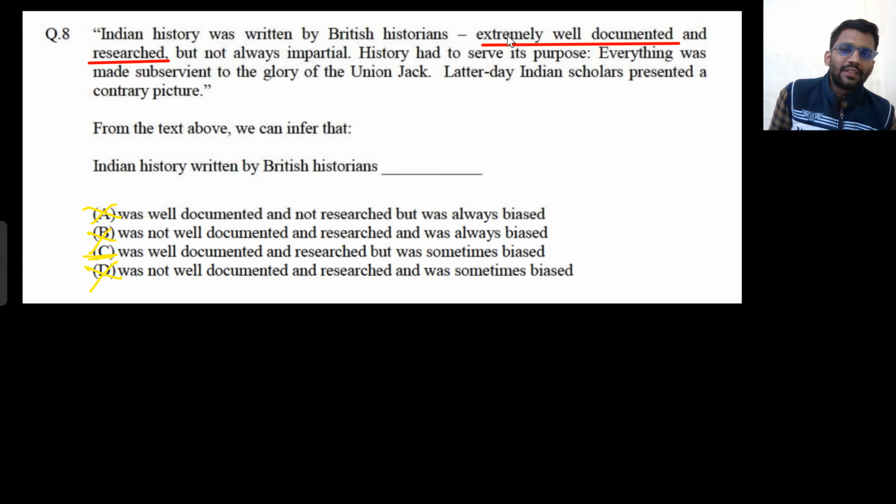So in the first line only you can say extremely well documented and researched. So it was well documented and researched, but was sometimes biased. Yeah. So it was biased. But not always impartial. History had to serve its purpose. So here you can get to know that it was biased sometimes, but it was well documented and researched. Okay.